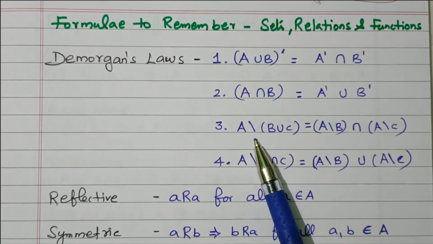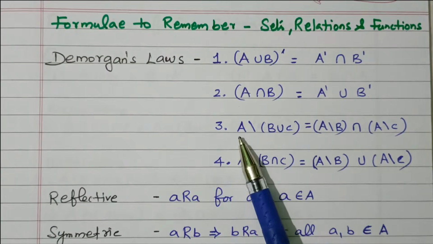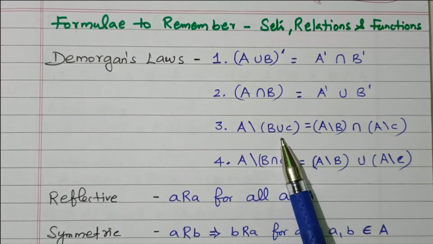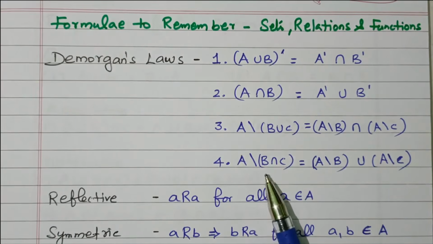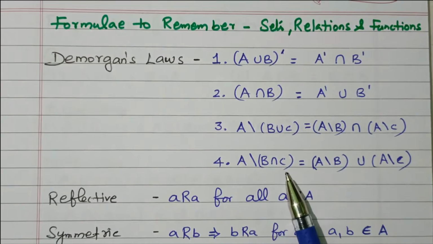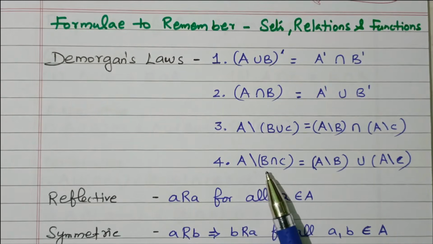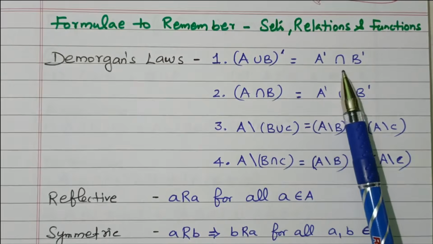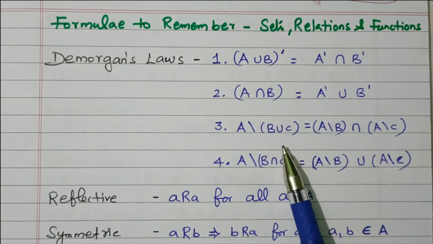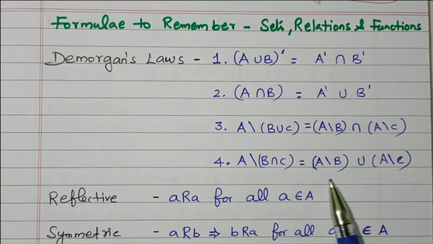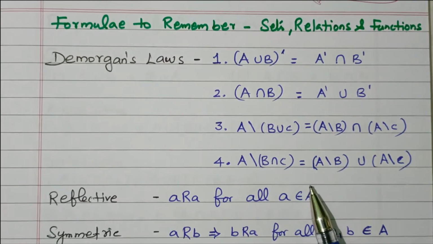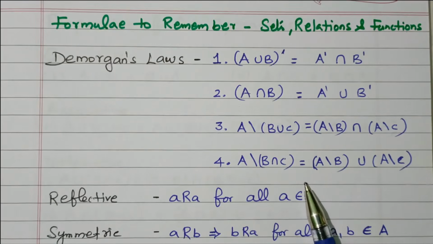Then A minus B intersect C is nothing but A minus B union A minus C. So it is very simple. Here union means intersect, intersect means union. Like that we have four De Morgan's theorems available. Using that we can solve the problems.